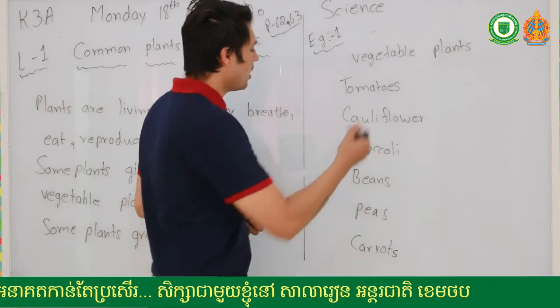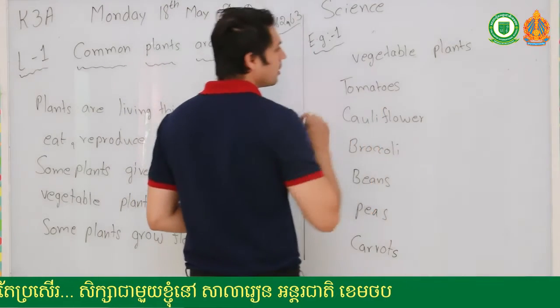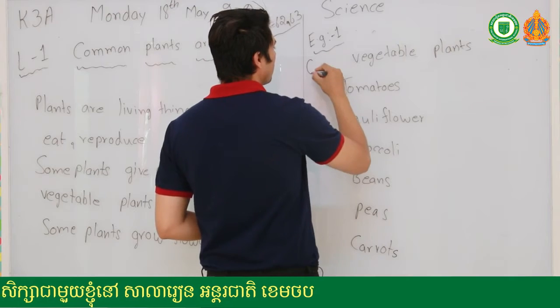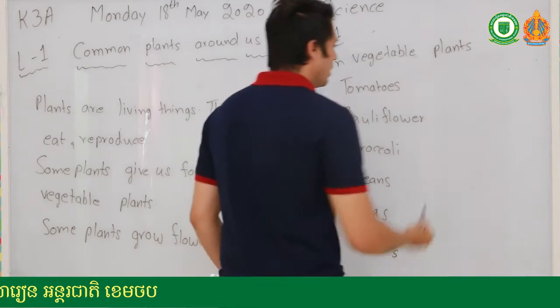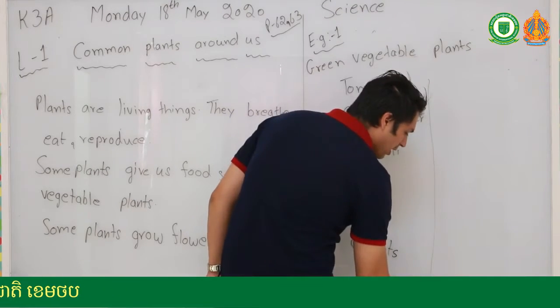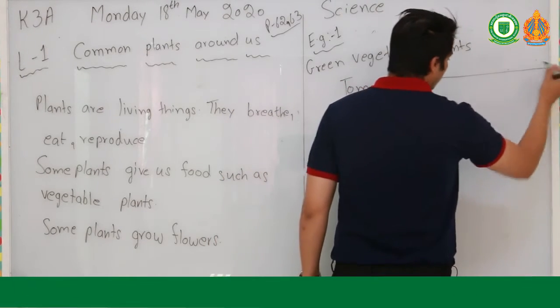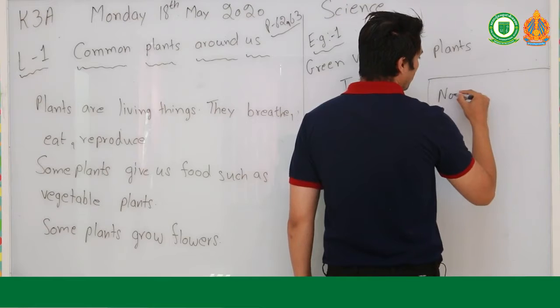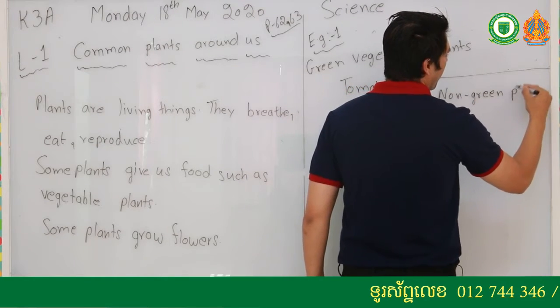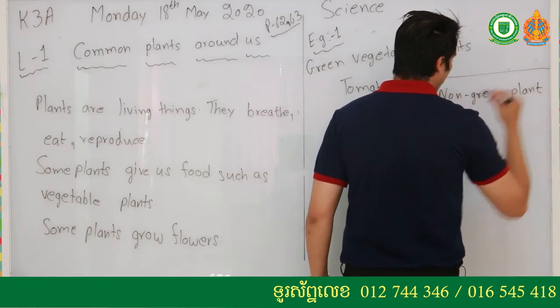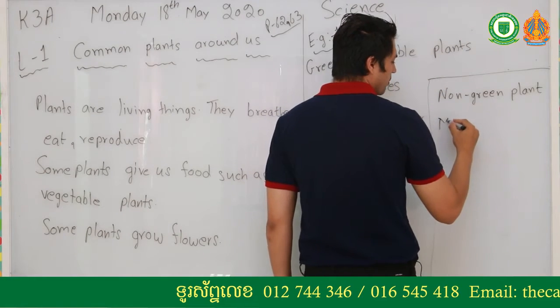So these all are green vegetable plants. So some are non-green. So here I will give you one example. Non-green plant, mushrooms.